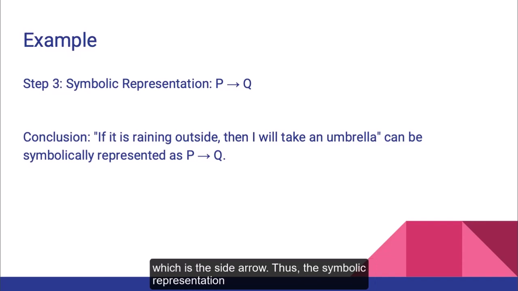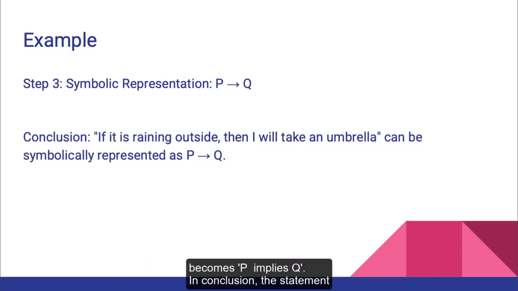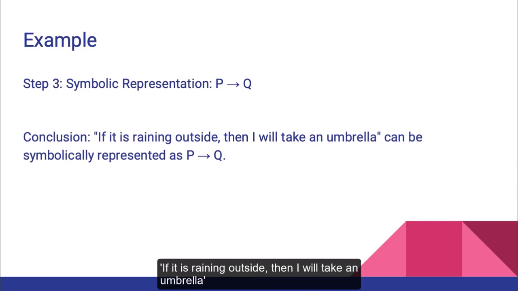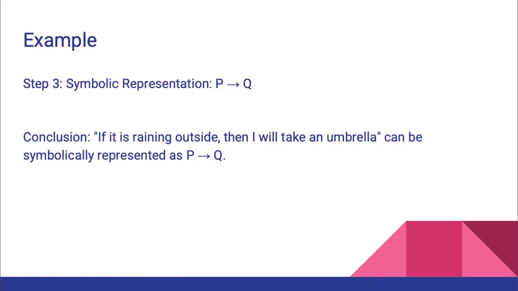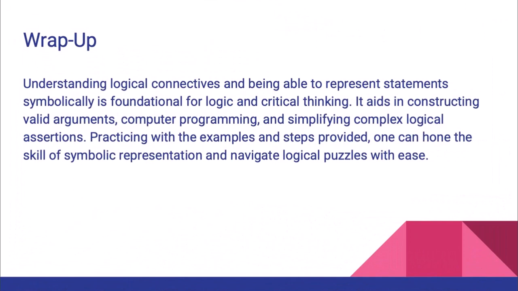Thus, the symbolic representation becomes P implies Q. In conclusion, the statement "if it is raining outside, then I will take an umbrella" can be neatly and efficiently symbolized as P implies Q. This allows for easier manipulation and analysis of the statement in logical or mathematical contexts.